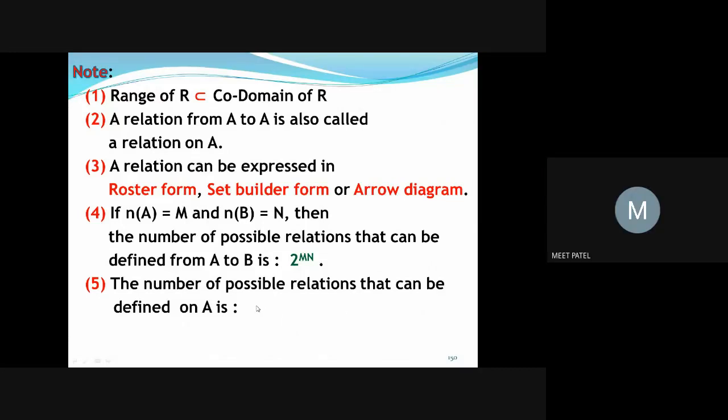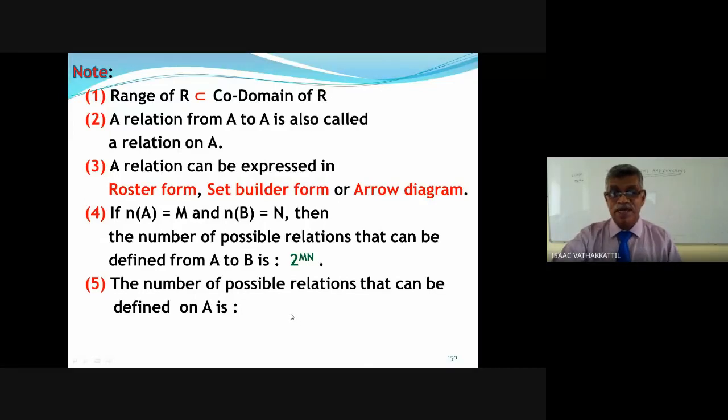2 raised to m. A to A is a subset of A cross A. Relation from A to A: 2 raised to m squared. Correct. 2 to the power m squared. Instead of n, you have m itself. 2 to the power m squared.